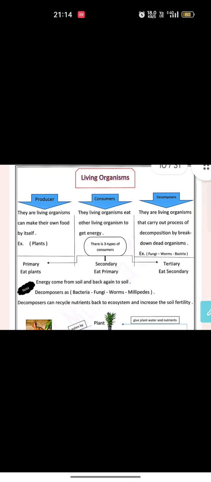What does food chain mean? It is a model that shows the transferring of the energy from one living organism into another.